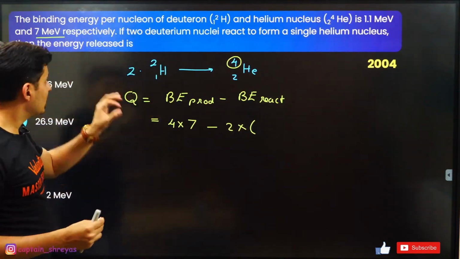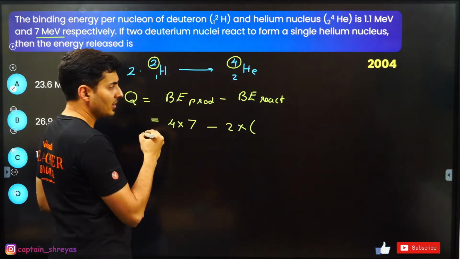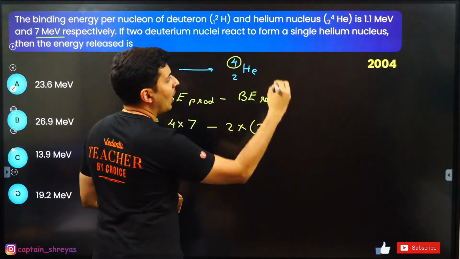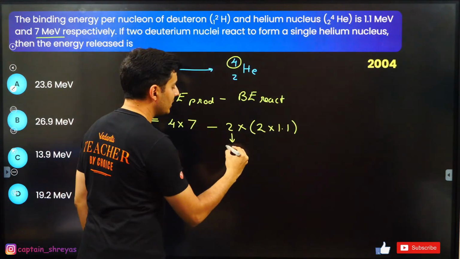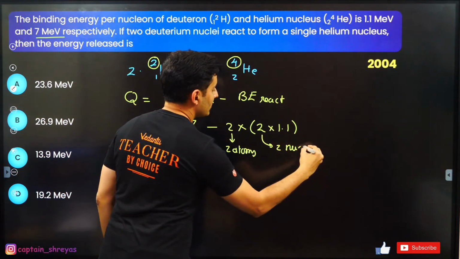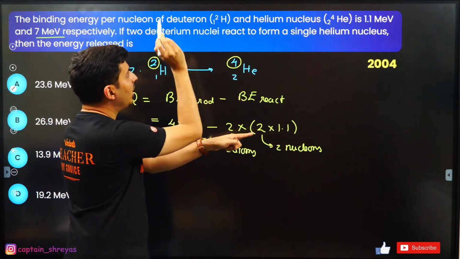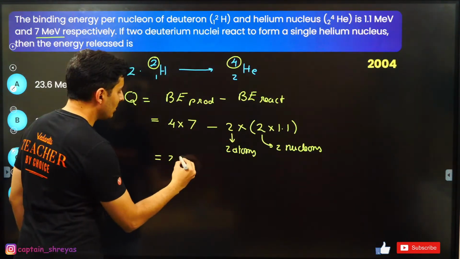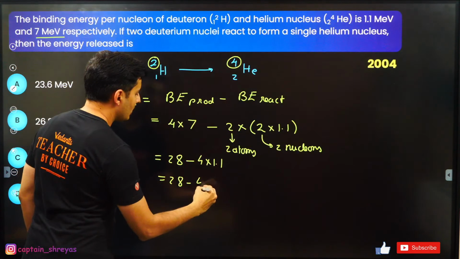The binding energy of a hydrogen nucleus will be, because each hydrogen has two nucleons, 2 times 1.1 will give you binding energy. So this 2 is because there are 2 atoms, and this 2 is because there are 2 nucleons. This was 1.1 mega electron volt per nucleon. There are 2 nucleons and there are 2 atoms, so that's why this. So this will become 28 minus 4 into 1.1. So 28 minus 4.4, guys.